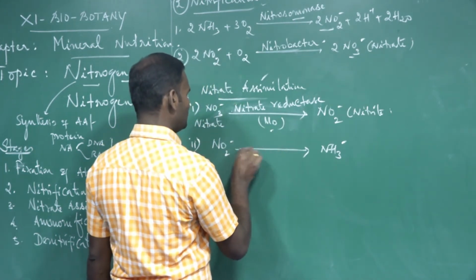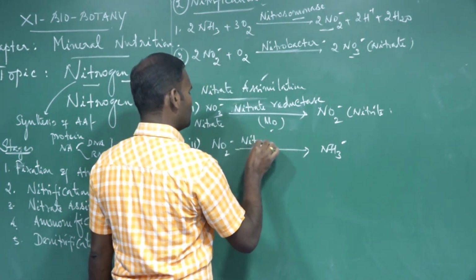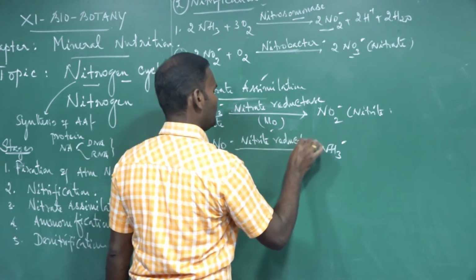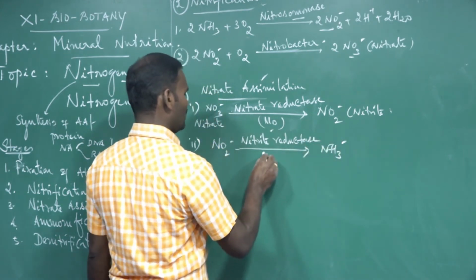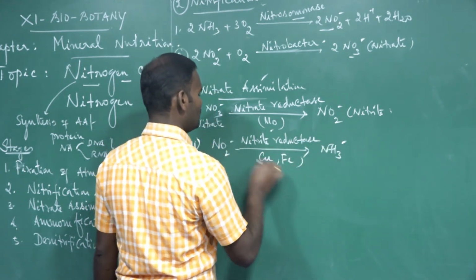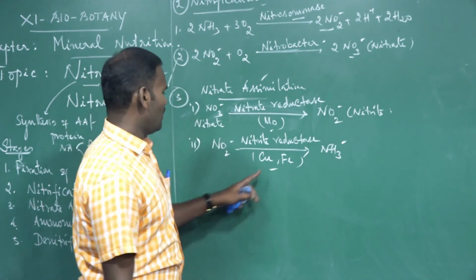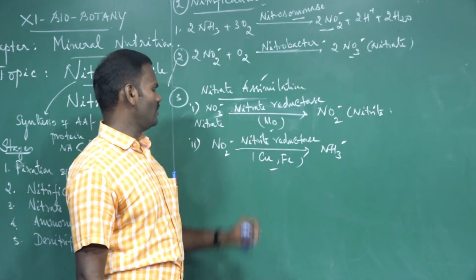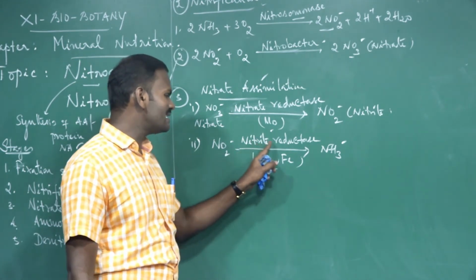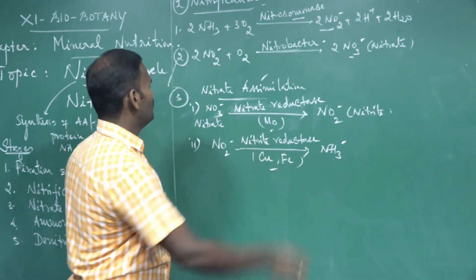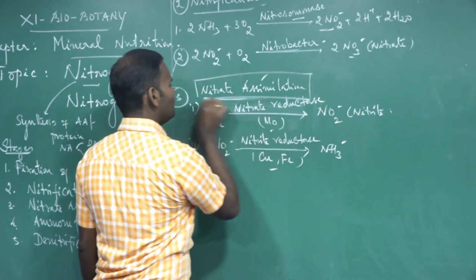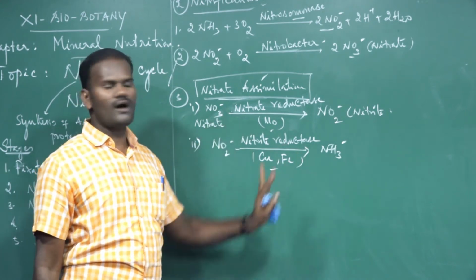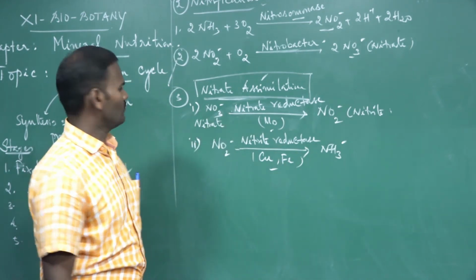This reaction is catalyzed by the enzyme called nitrite reductase, with the help of copper and iron, which are essential mineral nutrients for the formation or activation of nitrite reductase. So nitrate assimilation is nothing but nitrate being converted into ammonia in 2 steps.